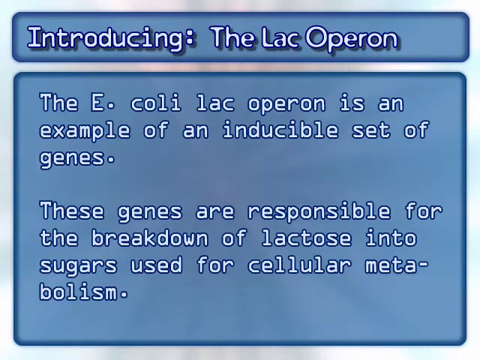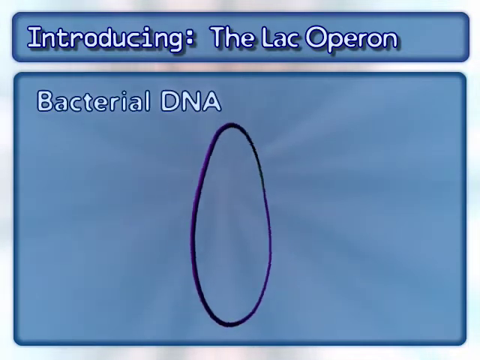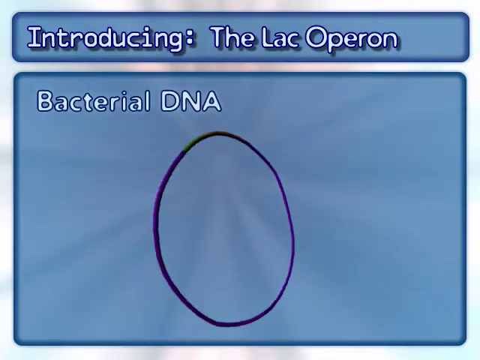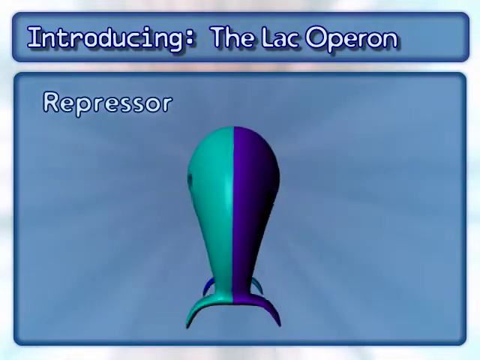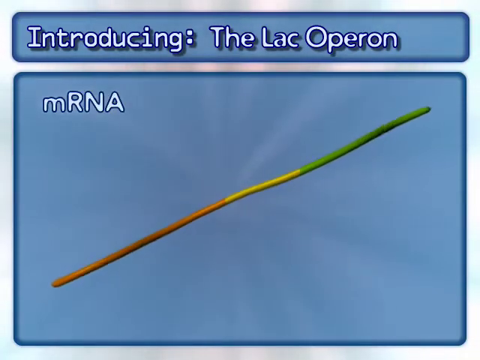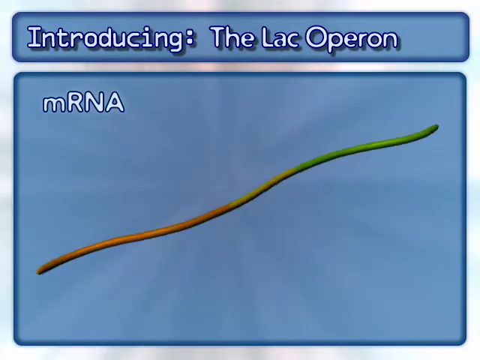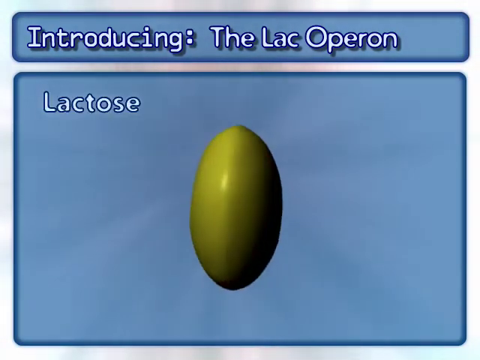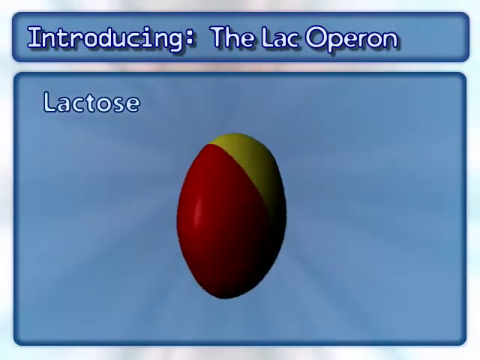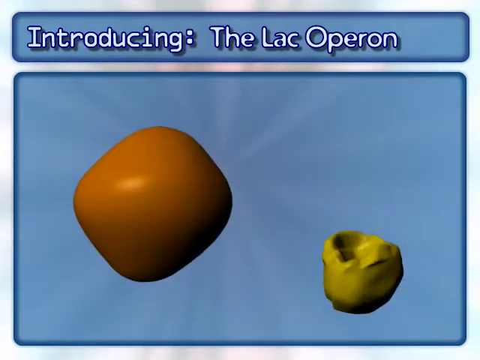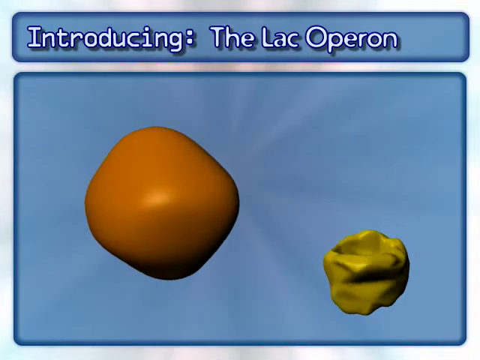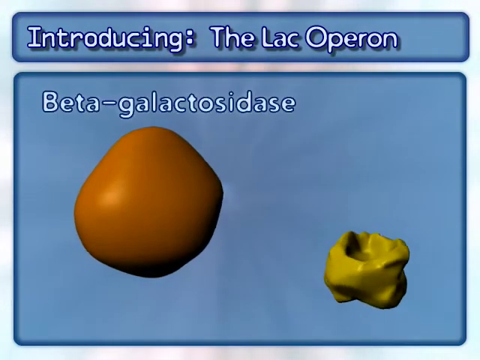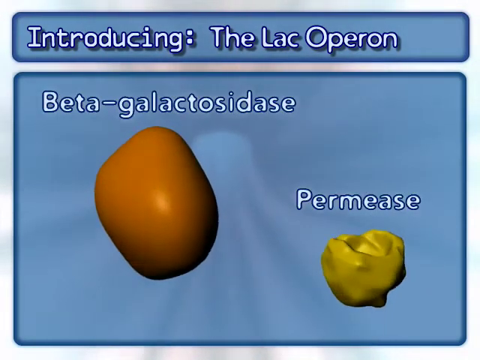This inducible system also involves bacterial DNA, a repressor, mRNA, and the sugar molecule lactose. This animation will only focus on 2 of the 3 proteins encoded by the LacOperon: beta-galactosidase and permease.